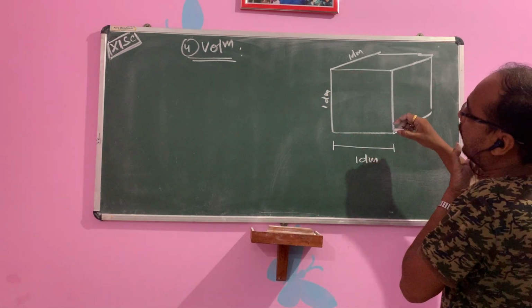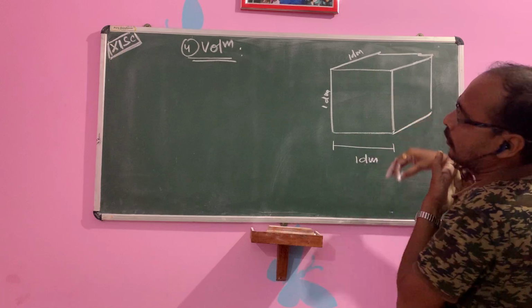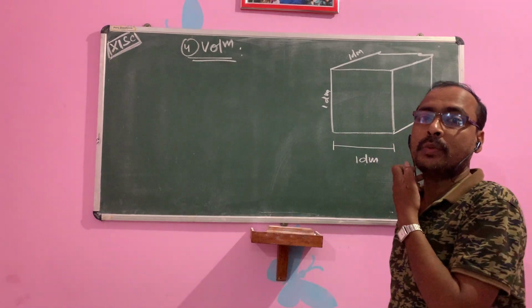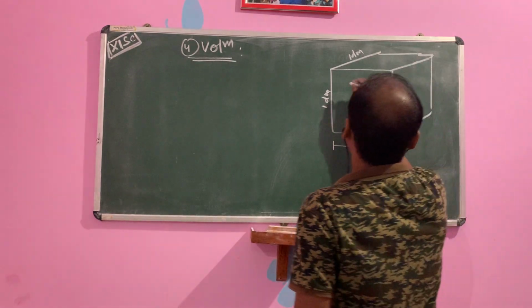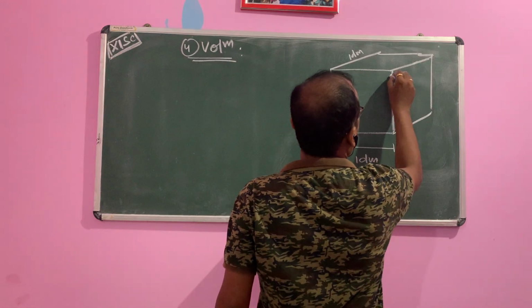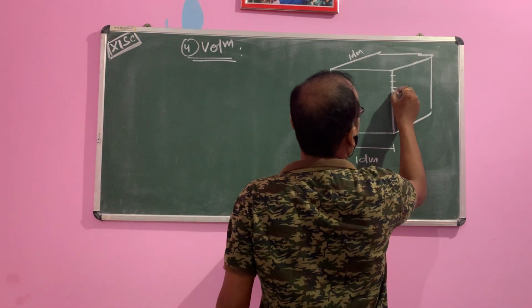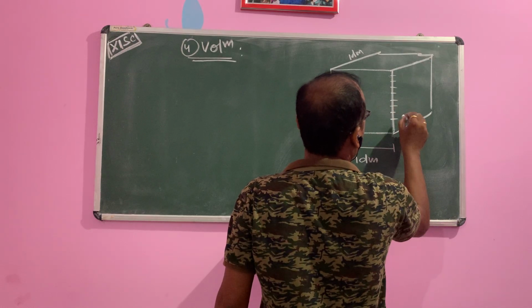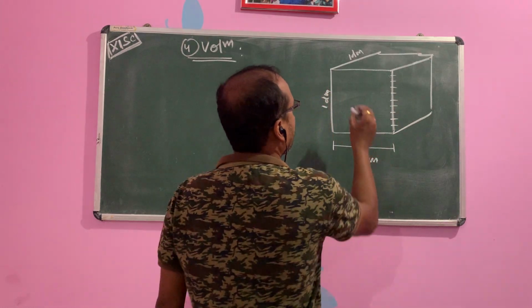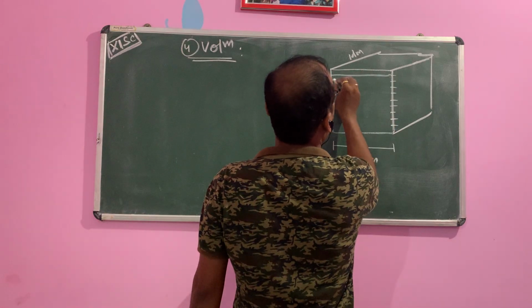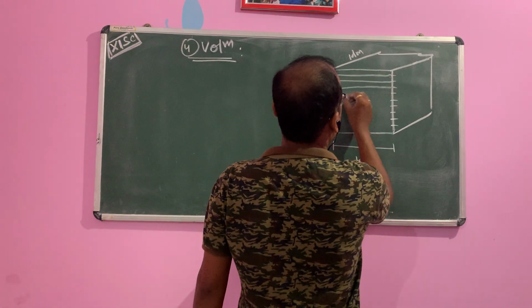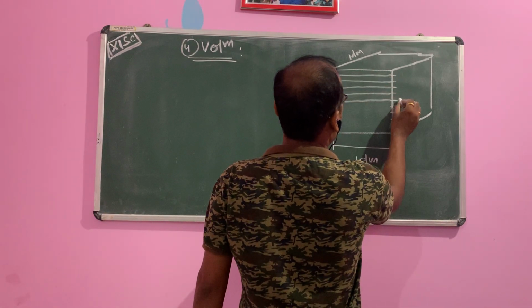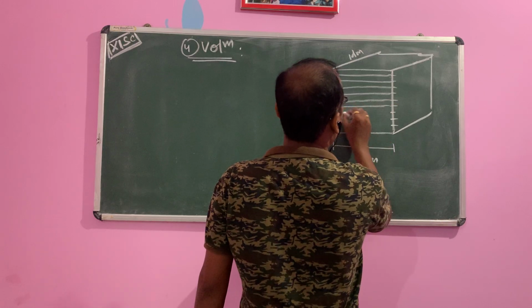And you divide into 10 parts. You know children, 1 decimeter is equal to how many centimeter? 10 centimeter. You will equally divide into 10 parts: 1, 2, 3, 4, 5, 6, 7, 8, 9, 10. Then you can join. Then how many boxes will we get?